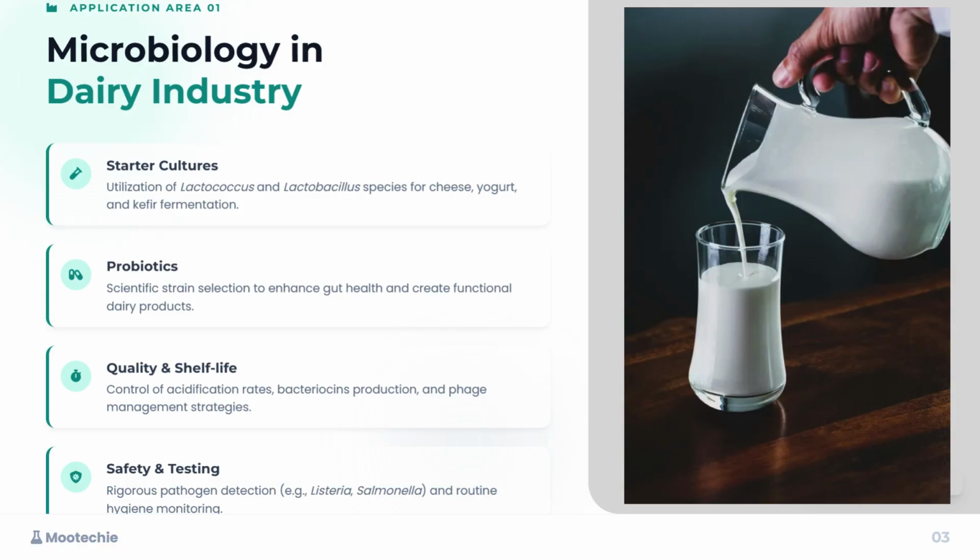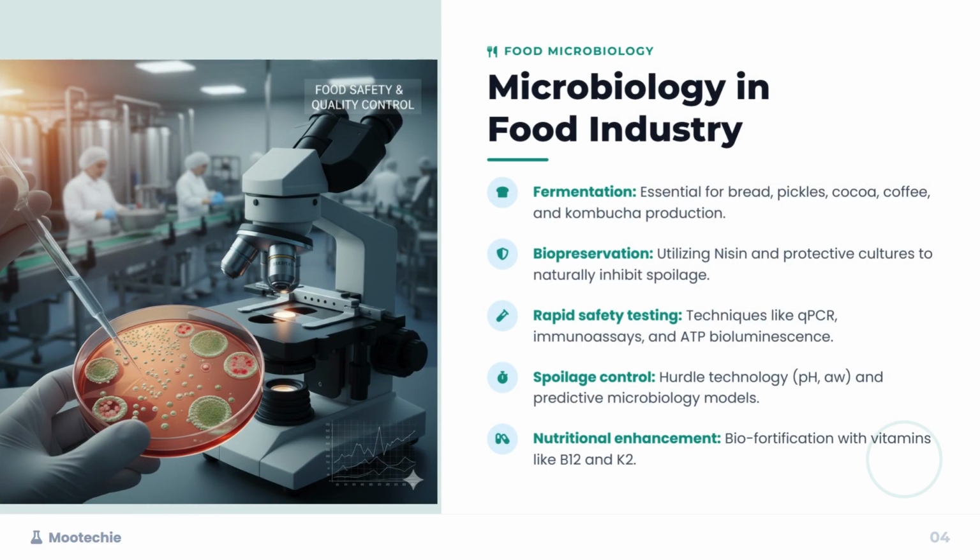Finally, safety and testing. This requires rigorous pathogen detection, for example, for Listeria and Salmonella, and routine hygiene monitoring. This constant vigilance is what keeps our dairy supply safe from harmful contaminants. From dairy, let's broaden our view to all the food we eat. Food safety and quality control. This is the realm of food microbiology.